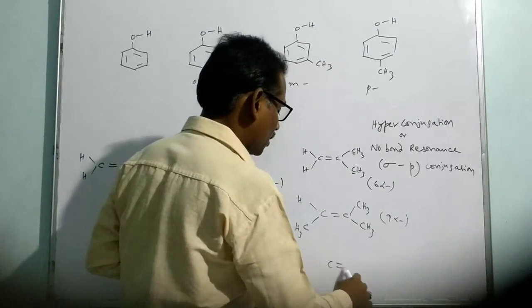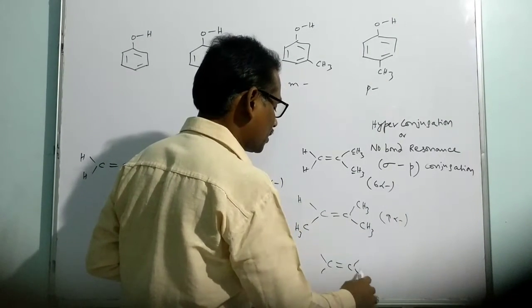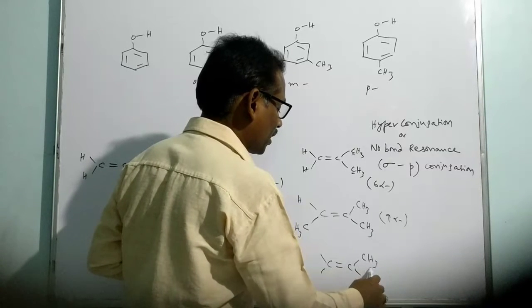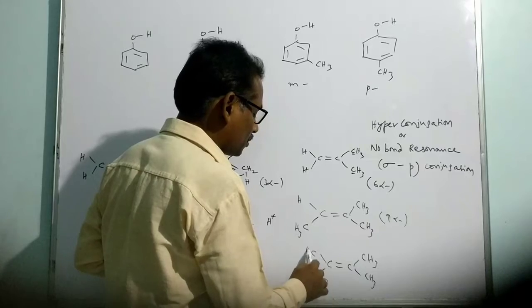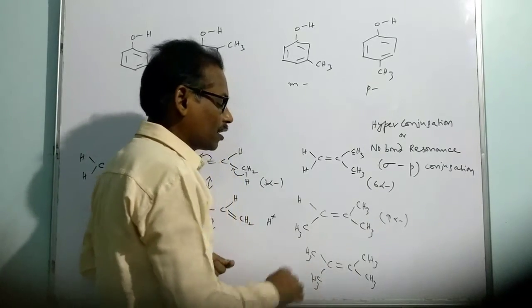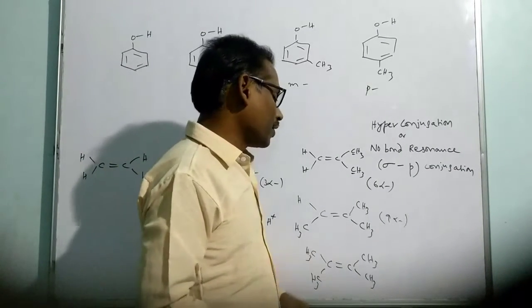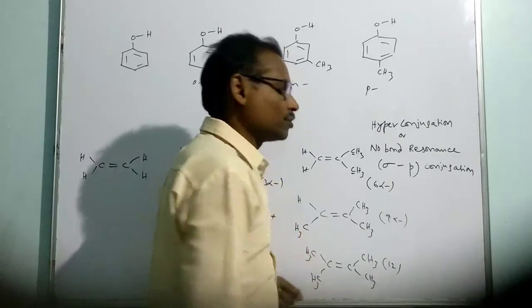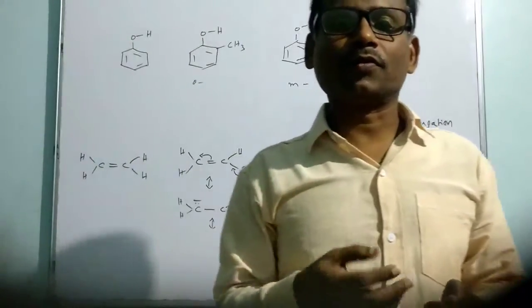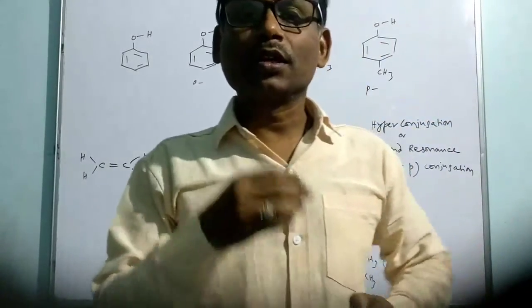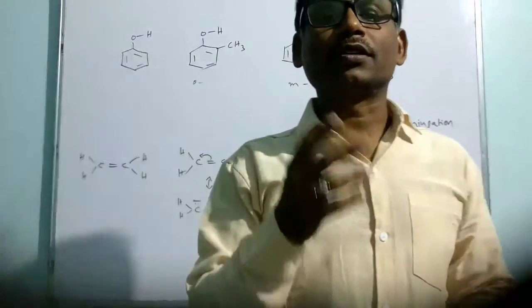So if we take a highly substituted ethene, that means each and every hydrogen of ethene is substituted with a methyl group, in this case we have 4 alpha carbons and totally 12 alpha hydrogens, that means we get 12 hyperconjugation structures. So based on the number of resonating structures, of course no bond resonating structures, the stability of the molecule is considered.